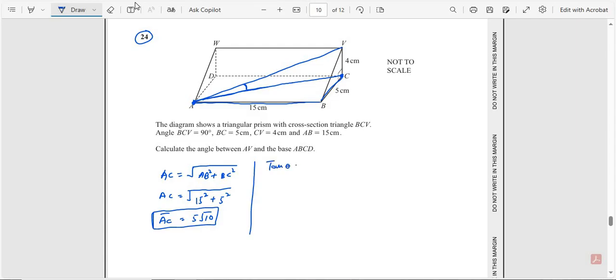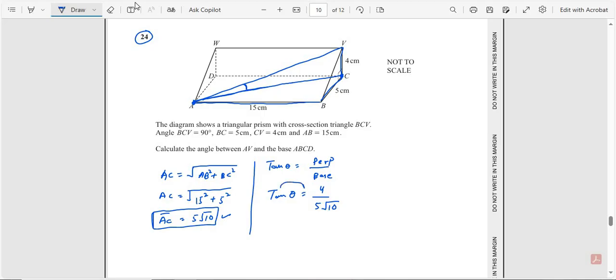Tan theta is equal to perpendicular over base. The perpendicular is this side, which is equal to 4, and the base is this one, which is equal to 5 square root 10.